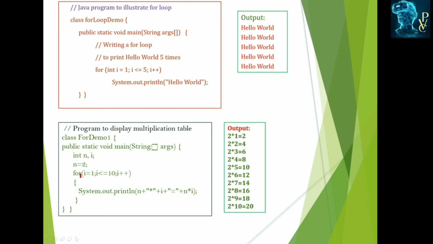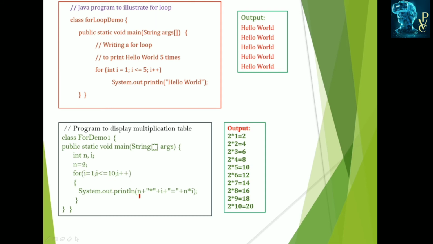Here I assigned n is equal to 2. So it displays the multiplication table 2. For I is equal to 1, I less than or equal to 10, I plus plus, I is repeated from 1 to 10.